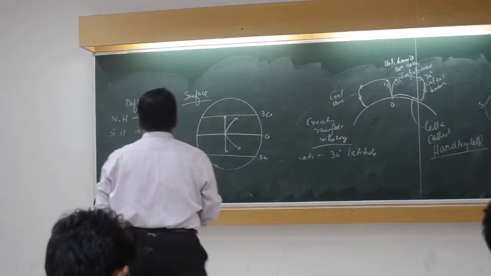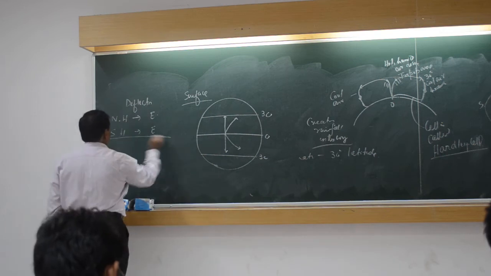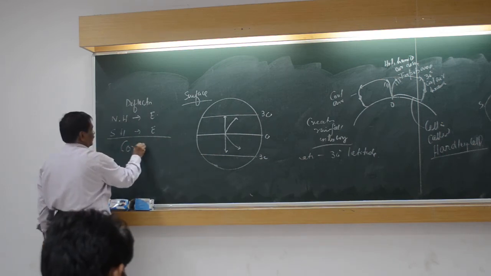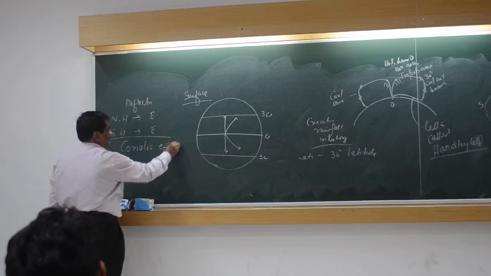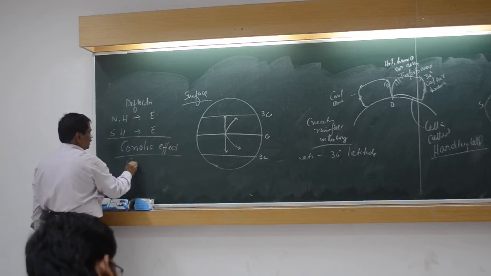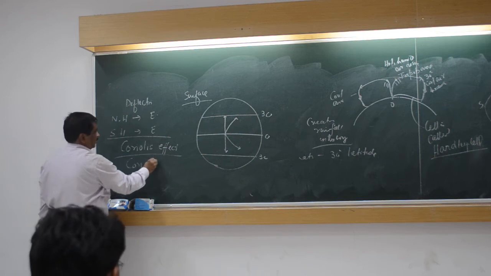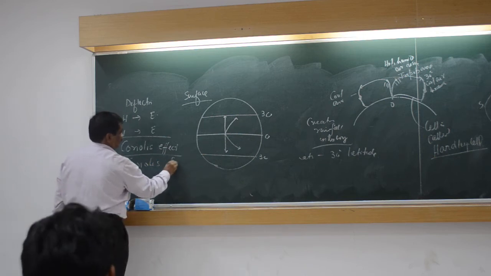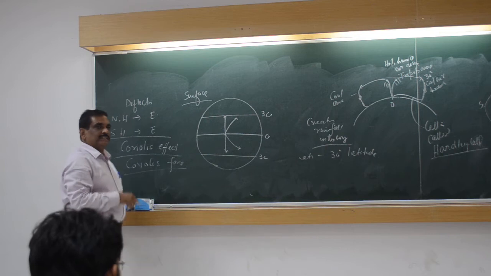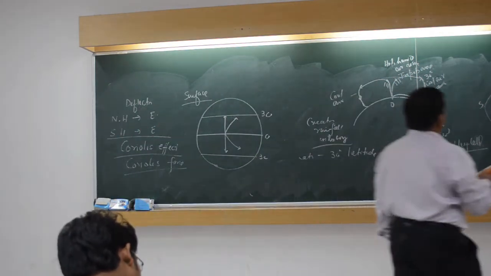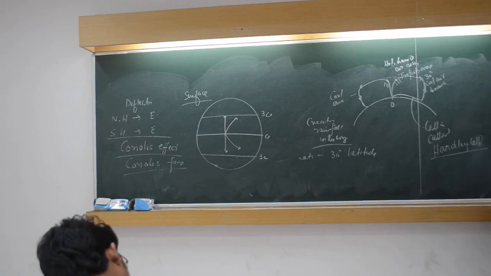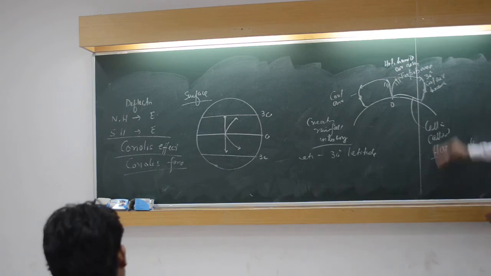So this deflection is because of a phenomenon called Coriolis effect, or Coriolis force. Because of Coriolis force, this deflection takes place. This is an important phenomenon in climate, the Coriolis effect. I will explain. Don't worry, I will explain.